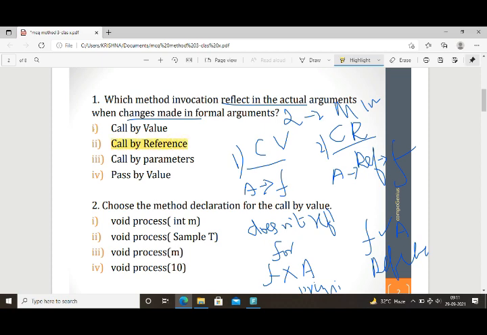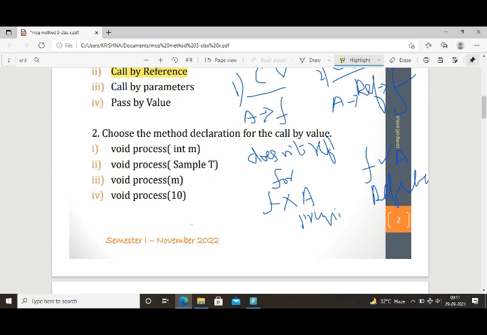Okay, the second one: choose the method declaration for call by value. You know that call by value means the parameters we are passing will be primitive data types, the fundamental data types. So we need to write the method declaration. Here, void process: void is the return type, process is the method name, and one parameter is given. Let's see the first one, void process int a. This is a primitive data type, an integer data type.